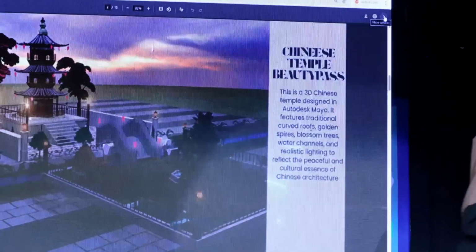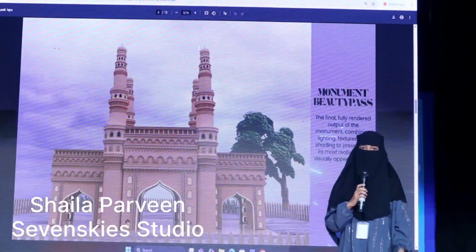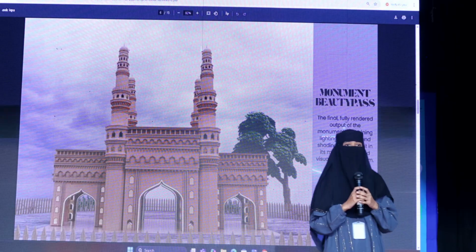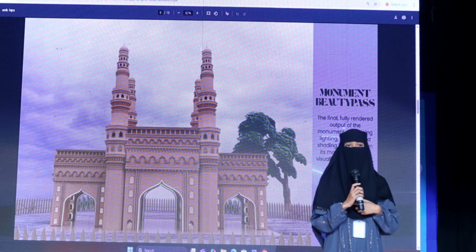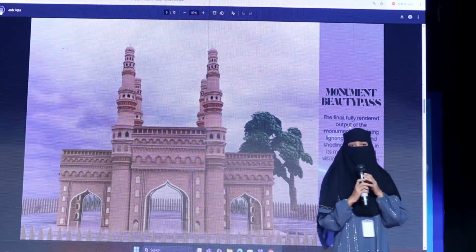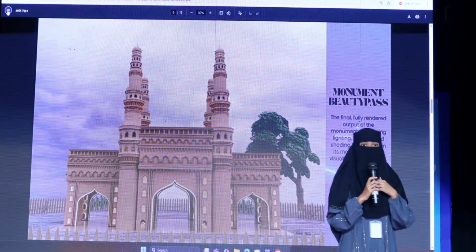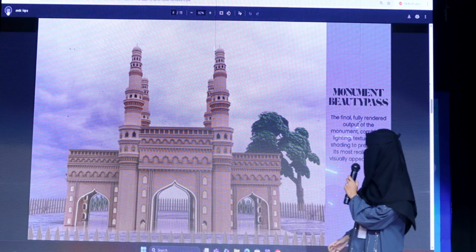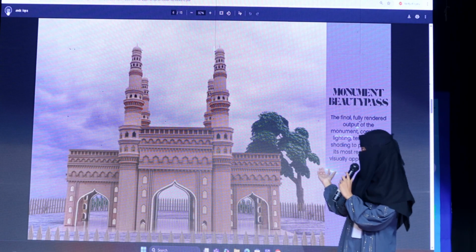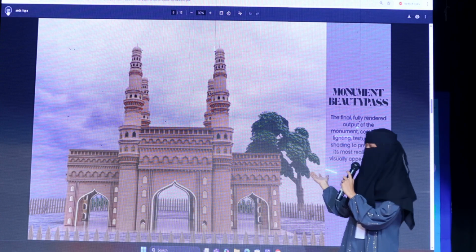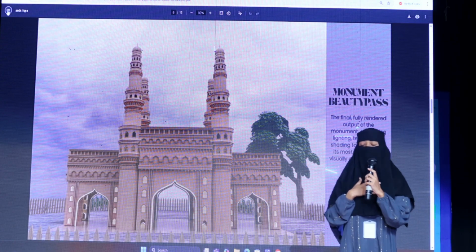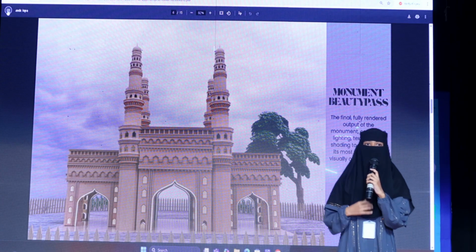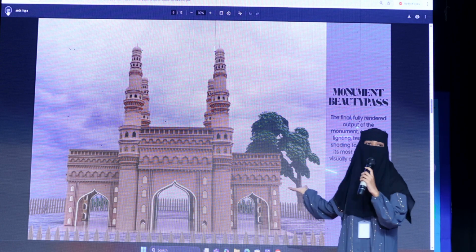Thank you. Hello everyone. Today I am presenting the 3D model of a monument which I created in Autodesk Maya. In this project I worked on modeling the entire structure. In this process I had to work on modeling the fences, then outer elements like trees, walls, roads, and I also included the surroundings like the base.